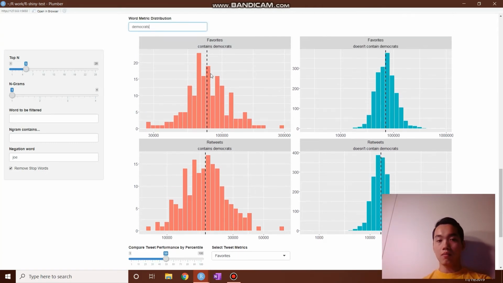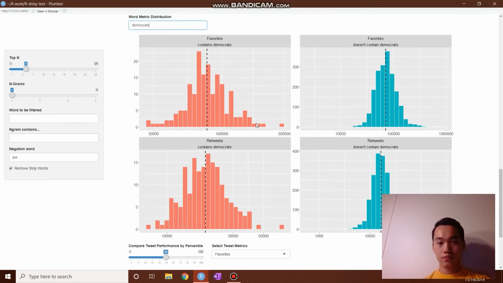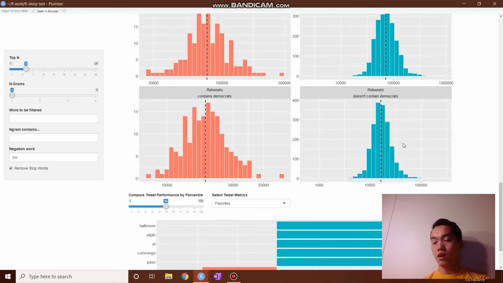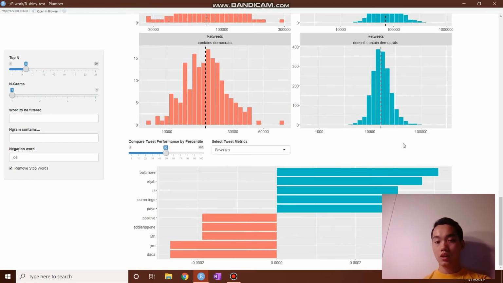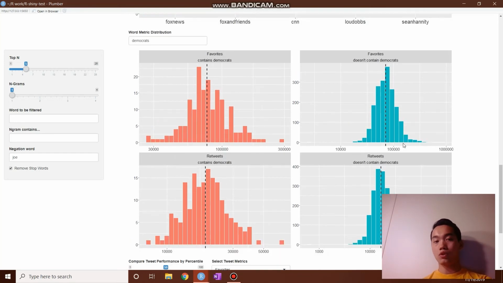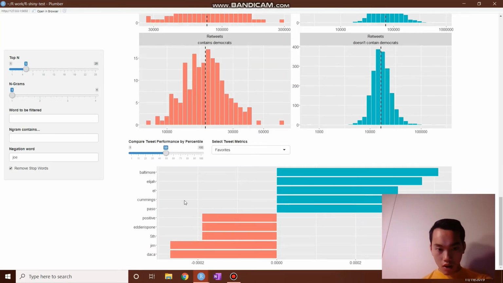So right now, Democrats perform maybe a little bit less, but they're still very similar. Same with retweets. In fact, if we look at it, since the scales are a little bit different, right here and right here, tweets with Democrats will receive more retweets than the average tweet that doesn't contain Democrats. So you can gain some pretty good insights into how word associations work with a tweet and their general KPIs.